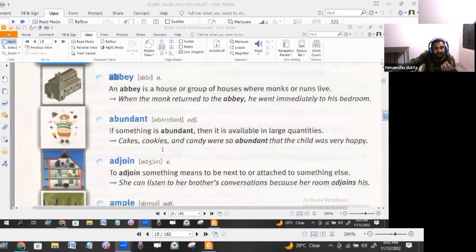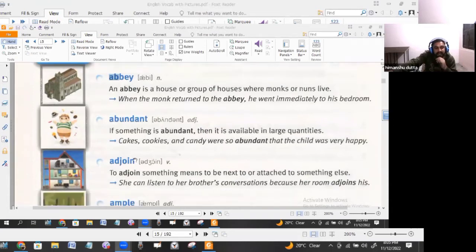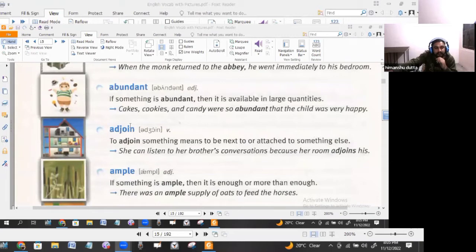You can see in the picture that the child is shown as very happy, jubilant, like over the moon. Here you can see the teeth also coming out. Anyways, the next word that we have is adjoin. Adjoin is a beautiful word. Adjoin obviously is the combination of add and join. Adjoin, a j sound. Adjoinment would be different, it would be the noun form, but adjoin here is the verb form.